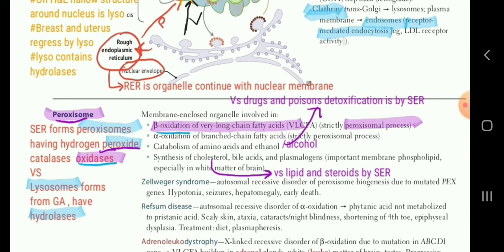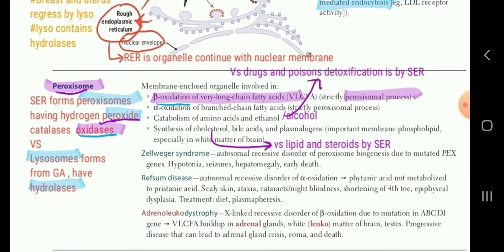Peroxisome is formed from the SER itself, so it has a specialized function for alcohol. So the first question is peroxisome formed from SER versus lysosome formed from Golgi apparatus. It is clear from this page, only if you add these things on it.